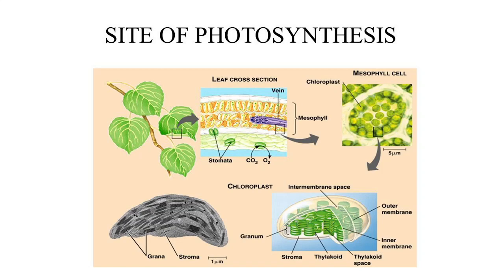Now the site of photosynthesis. Where does photosynthesis actually occur? Now already you are familiar, it occurs in the leaves. Here you can see this is a cross section of the leaf. This is the vein, the xylem and phloem. This is the surface layer which has the stomata, and inside there are the cells.